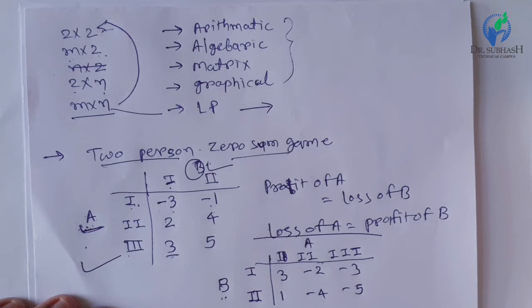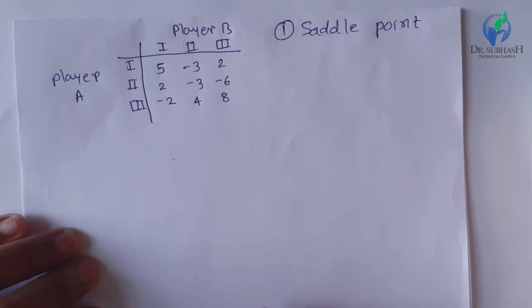Now he tries to minimize his loss, so he chooses the strategy with the minimum loss. Here 4 is the minimum loss, so player B will choose strategy 2, and player A will choose strategy 3 to play the game.